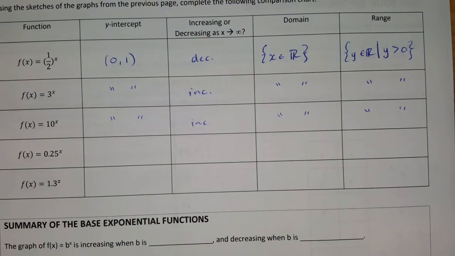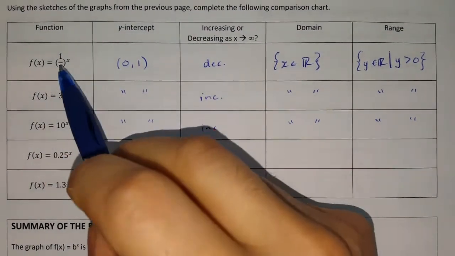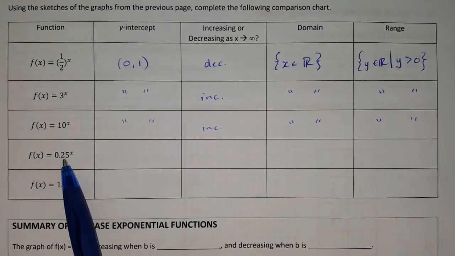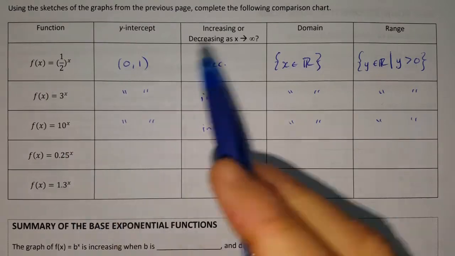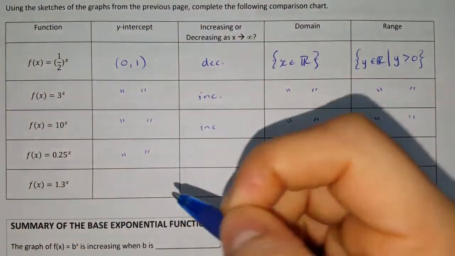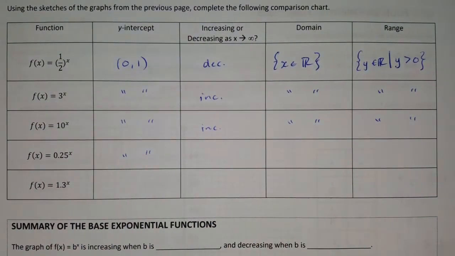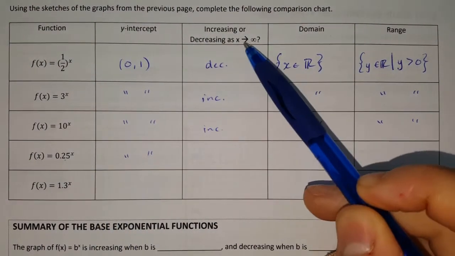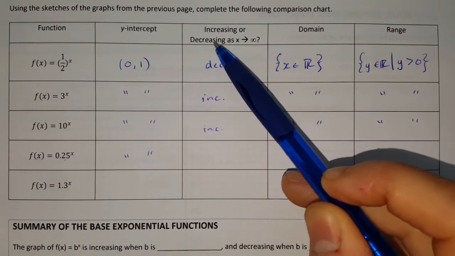and it has the same domain and range. Now, this one was a fraction. This one also is a fraction because 0.25 is simply 1/4 raised to the exponent of x. Same y-intercept. And if this is a fraction, is it going to increase as x approaches infinity, or is it going to decrease?